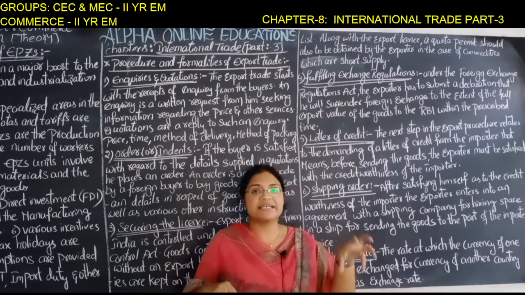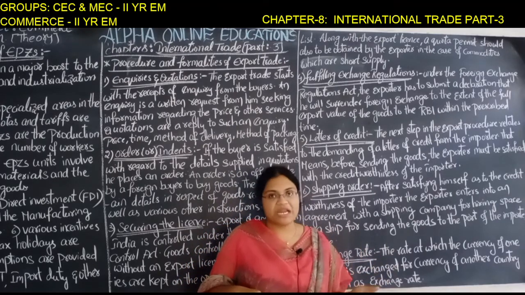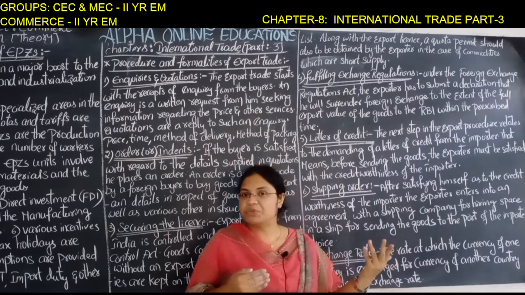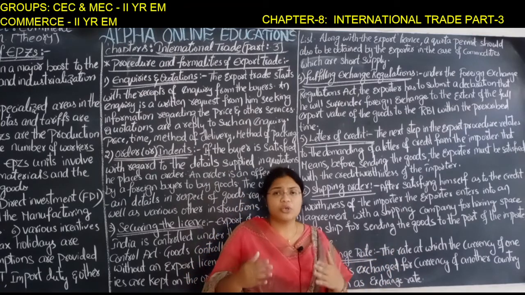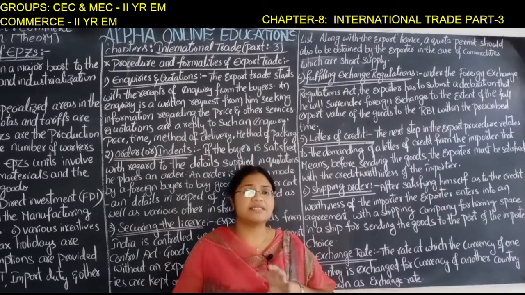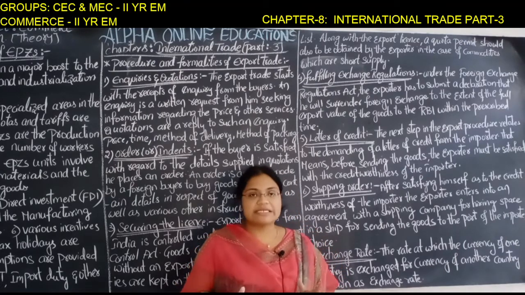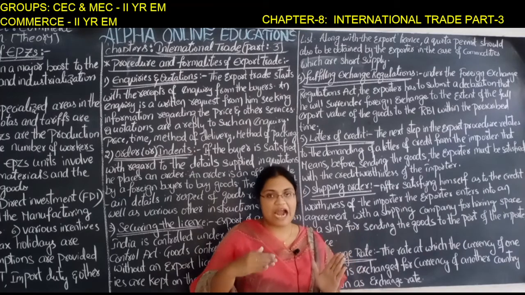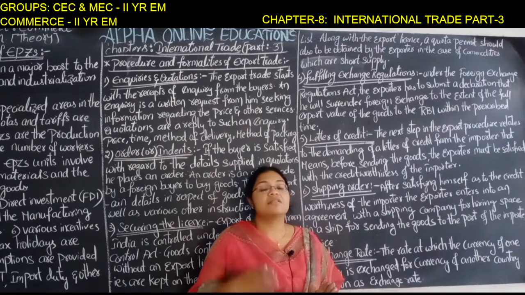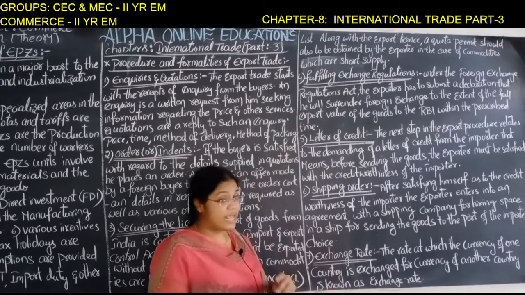foreign currency into Indian currency, because the RBI is not going to give permission to any person in the country to use foreign currency in day-to-day activities, because our country's currency is the Indian currency, so we can't use foreign currency. So the exporter has to hand it over to the RBI immediately, within that prescribed limit. The RBI will convert it into Indian currency and give it to the exporter.